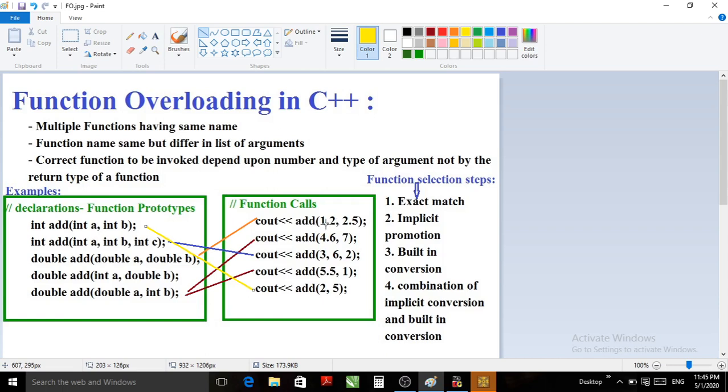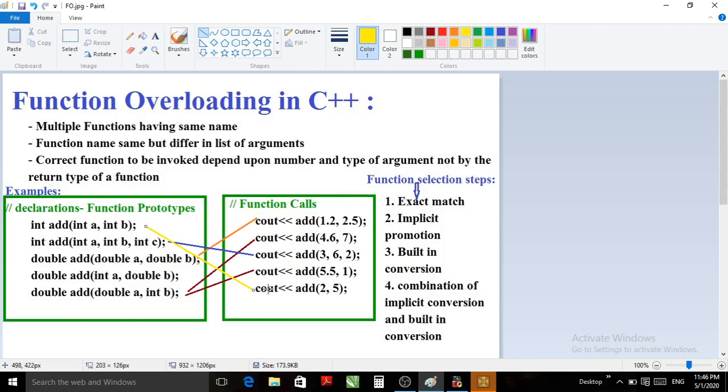So if it is a function with 2 parameters, suppose integer, it first always checks whether there is any function having the exact match for the argument integer, and if it is found, the related function will get invoked. So always it will check for the perfect match. Remember, perfect match should be unique, should be only one, otherwise it will throw an error.